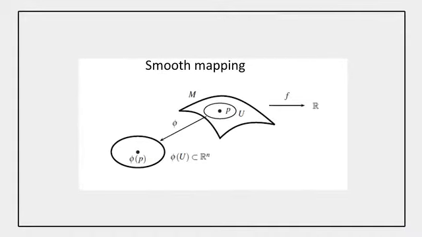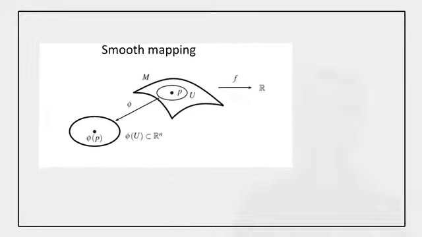It has coordinates, but only locally. So to define the smooth mapping in manifold, we have to define it by its coordinates or charts or atlas. So here, if M is a manifold and P is a point, and we have taken U to be an open neighborhood of P, and phi is the homeomorphism from U to some open subset of R^n, that is phi of U. So basically here (U, phi) is a chart of P.